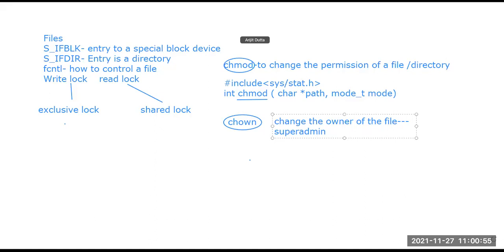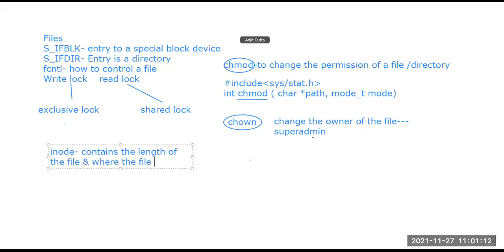So in the directory, there is a term inode that contains the length of the file and where the file is stored. This is the inode property that helps in the directory. So the directory holds the inodes and the names of other files.